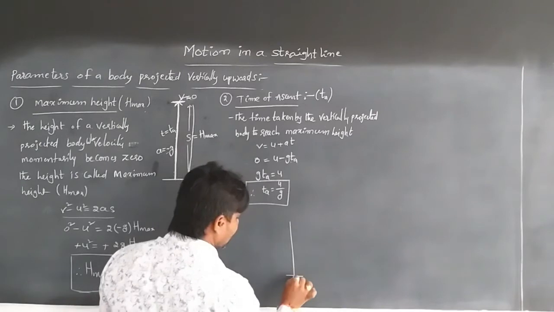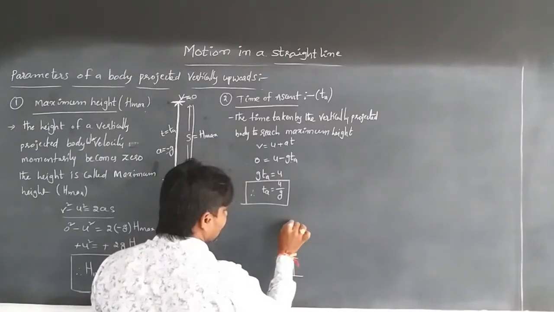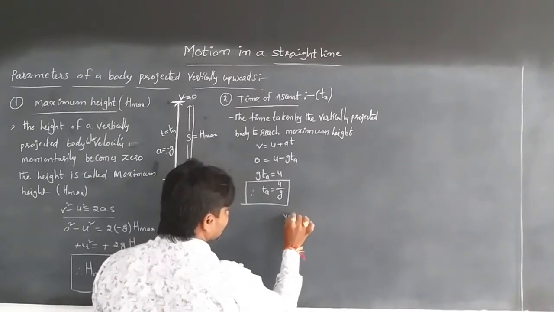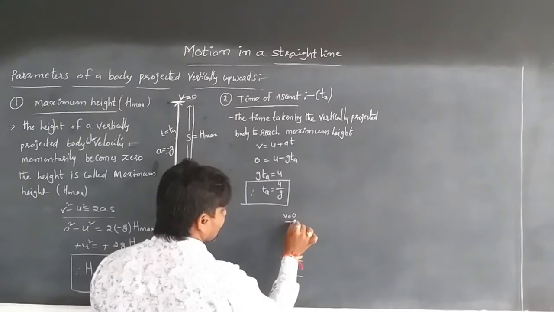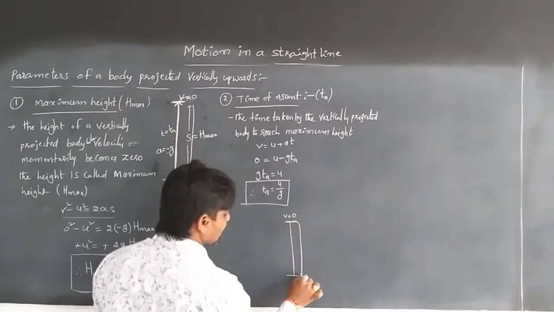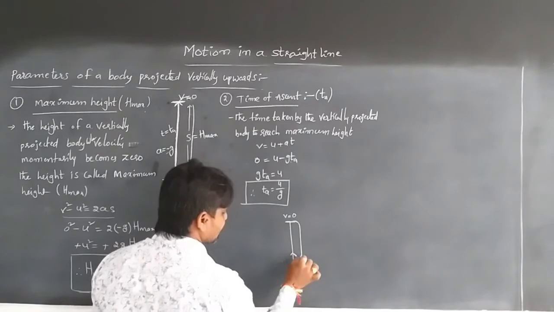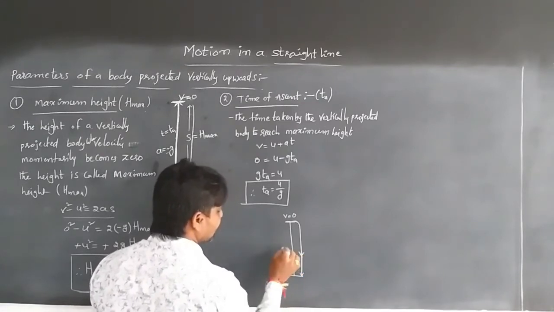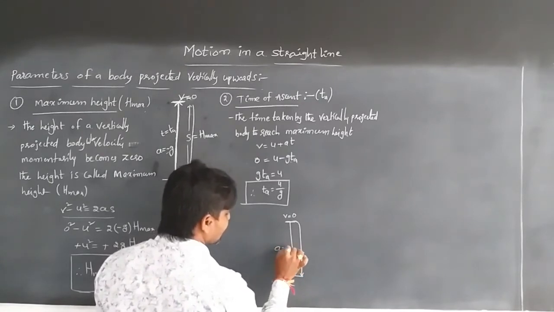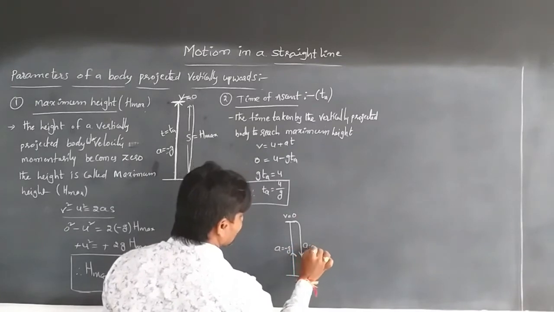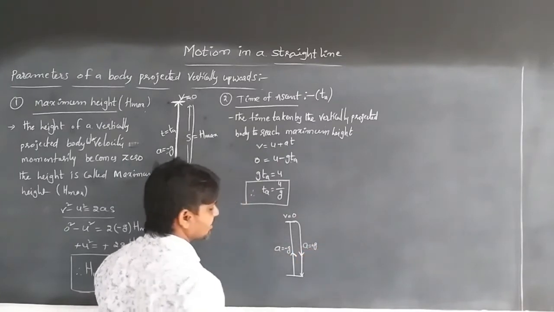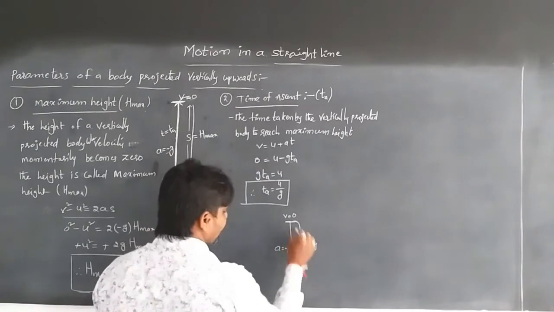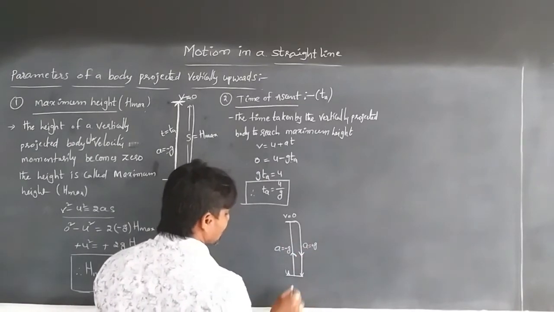When the body is projected vertically upwards and its velocity becomes 0, the body again moves downwards to the ground point. While going up, a is equal to minus g. In case of descent, a is equal to plus g, and the initial velocity u is equal to 0.